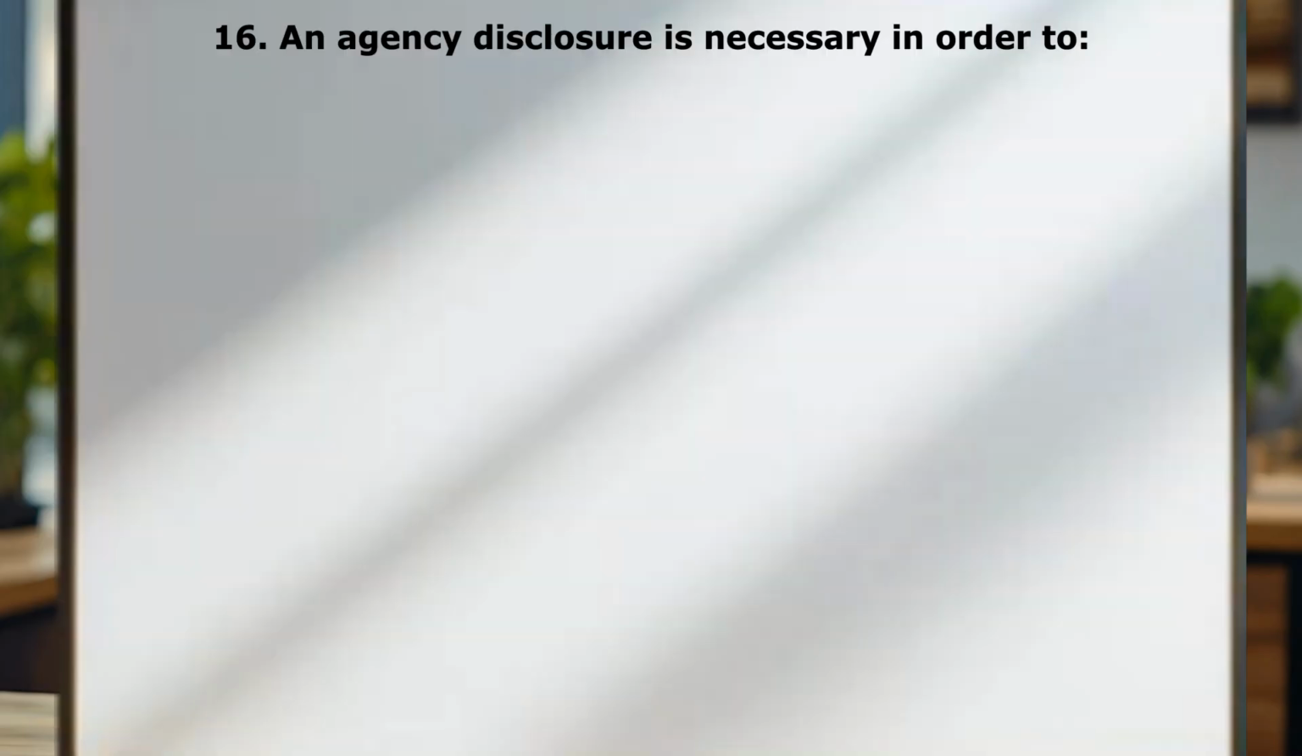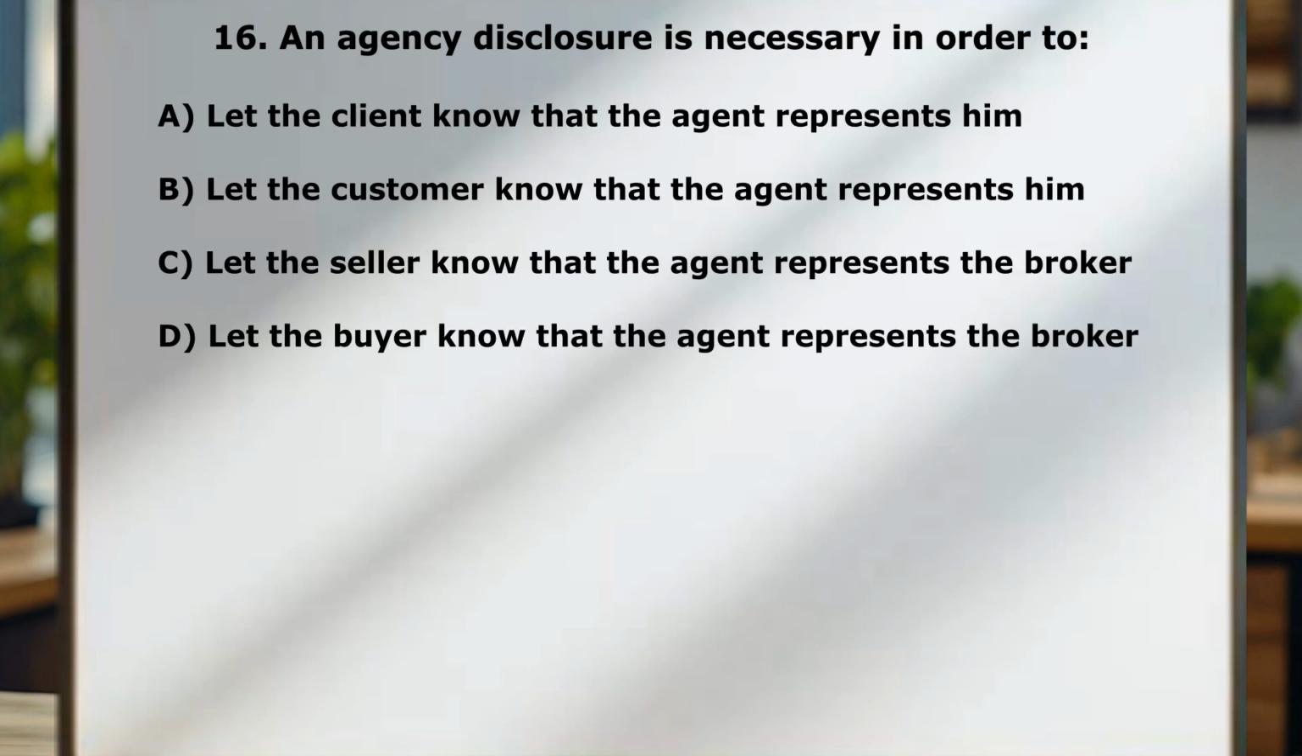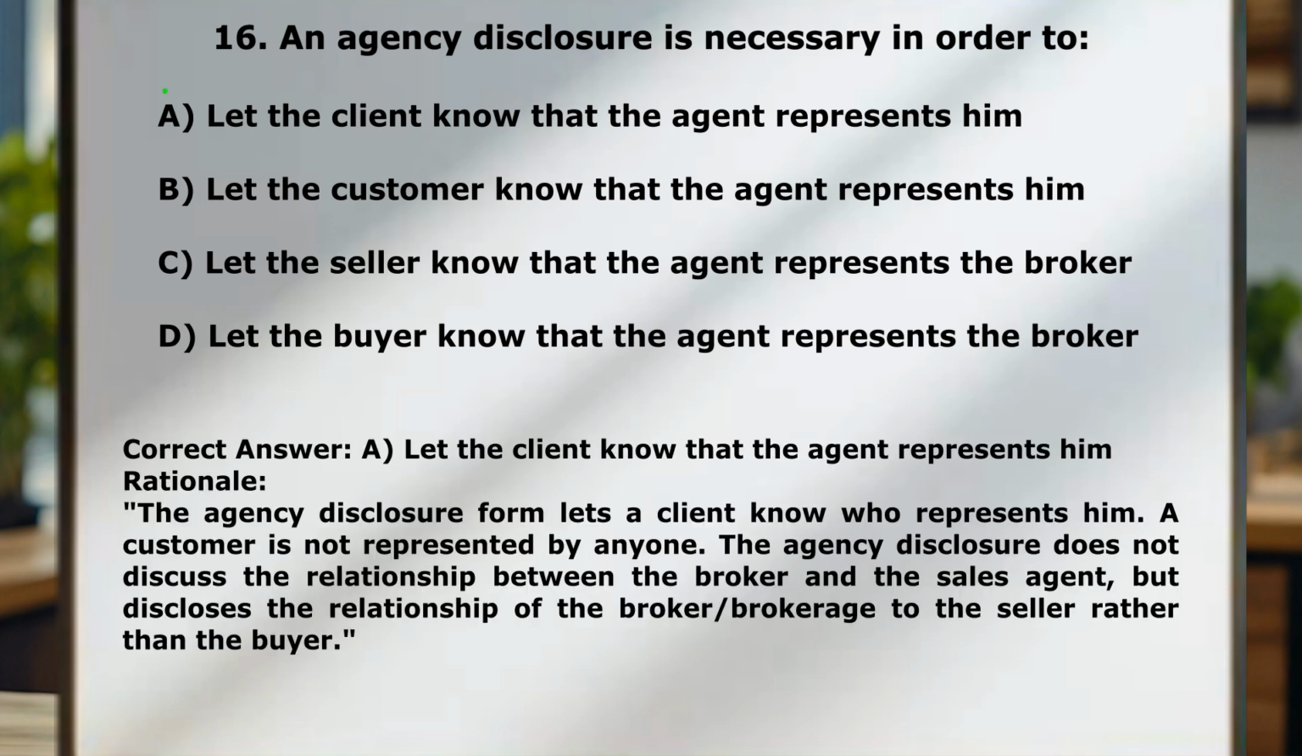Question number 16. An agency disclosure is necessary in order to A, let the client know the agent represents him. B, let the customer know that the agent represents him. C, let the seller know that the agent represents the broker. D, let the buyer know that the agent represents the broker. Correct answer here is A, let the client know that the agent represents him. Now, this one's a little bit tricky because it talks about client and customer. So make sure you know the difference in what a client is and a customer is. Customers are not represented by anyone, while clients do have representation.